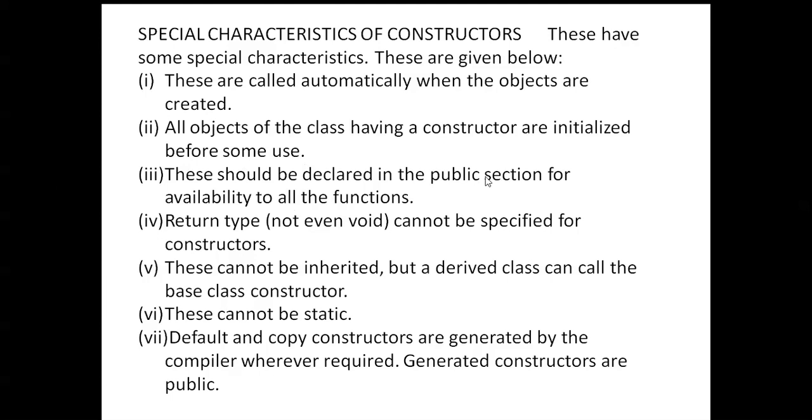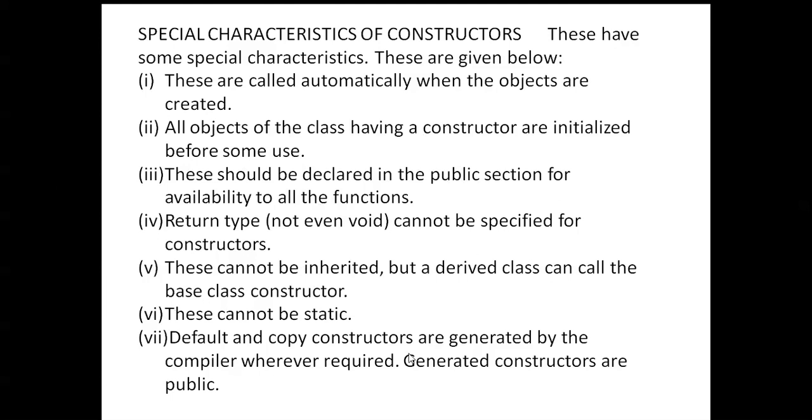These should be declared in the public section for availability to all the functions. In the public section, the member functions are accessed anywhere in our program. A return type cannot be specified for a constructor. These also cannot be inherited, but a derived class can call the base class constructor.